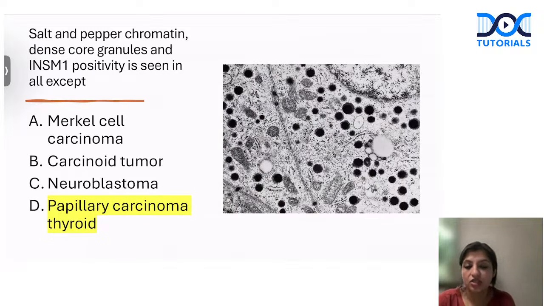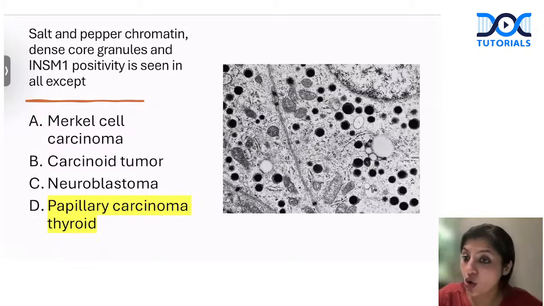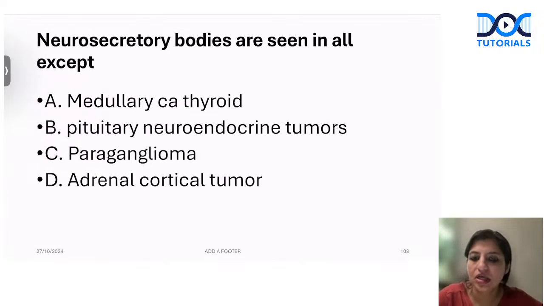Okay. So salt and pepper chromatin, if you're seeing it with dense core granules and some positivity. The question is just to identify which are the neuroendocrine tumors. So carcinoid, neuroblastoma, Merkel cell, all are neuroendocrine. Papillary is not a neuroendocrine tumor. So please remember, this was asked in the INI CET exam also.